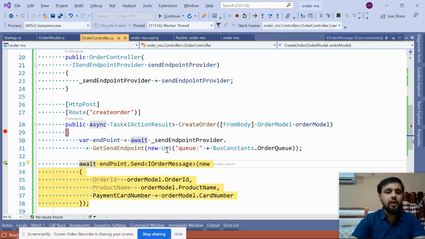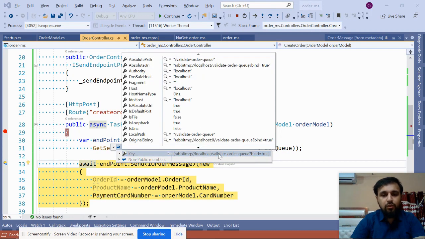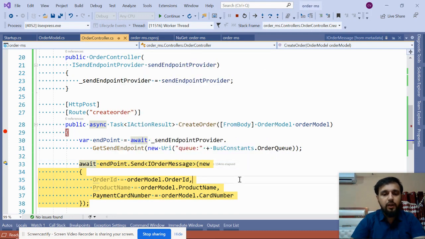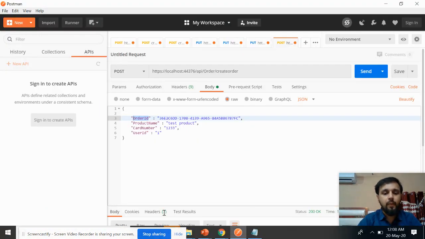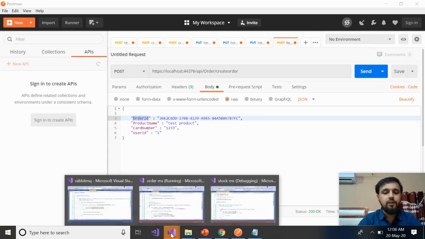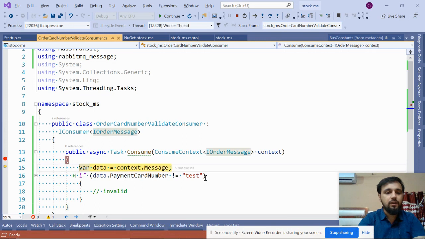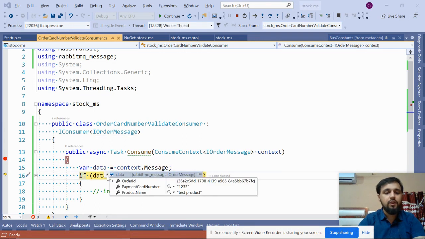So here is an endpoint. If I show you the endpoint, here you will see the URL. It says RabbitMQ localhost, and this is your queue name. Now click F5 to send the data, and you will see this is indicating that the stock microservice 2 has received the data. If I check the data, we have three properties: the order ID, the payment card number, and the test product number.